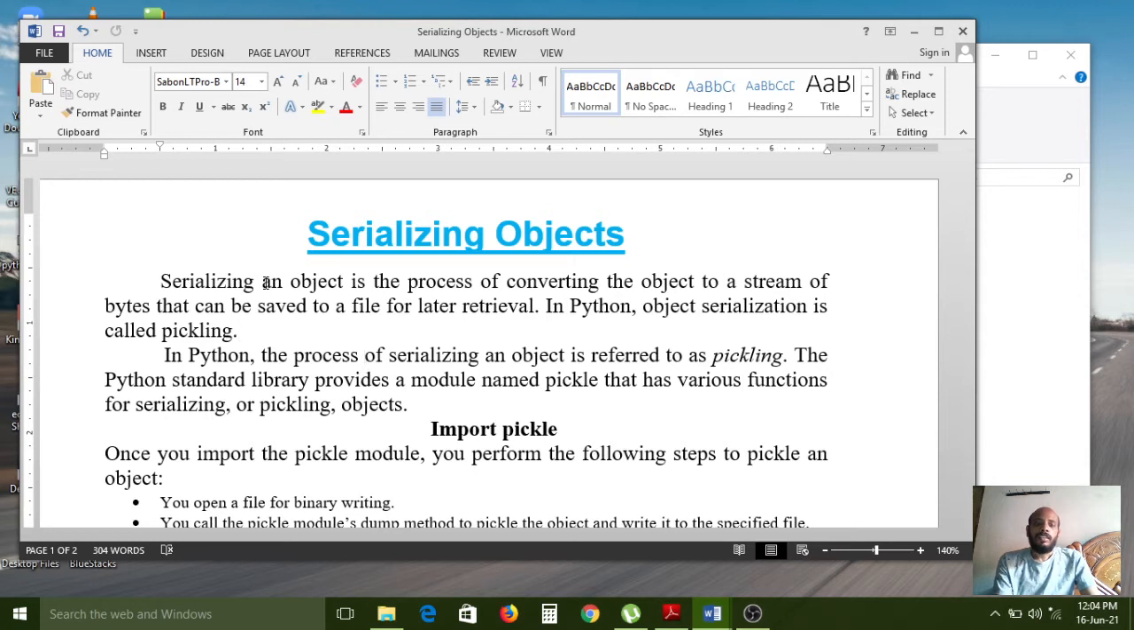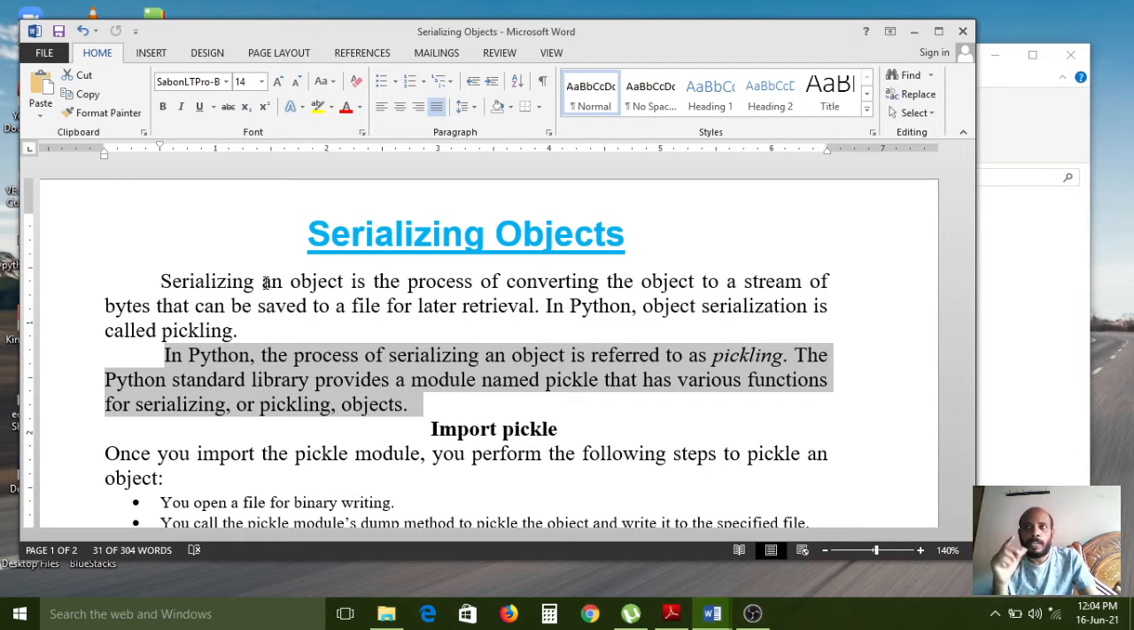In Python, the process of serializing an object is referred to as pickling. The Python standard library provides a module named pickle that has various functions for serializing or pickling objects. Python contains one module to convert an object to a stream of bytes. Pickle is one such module.